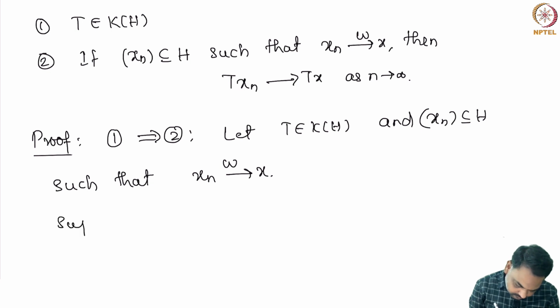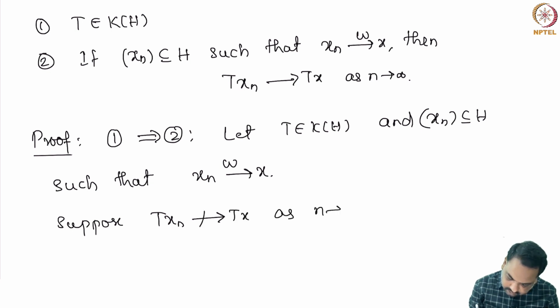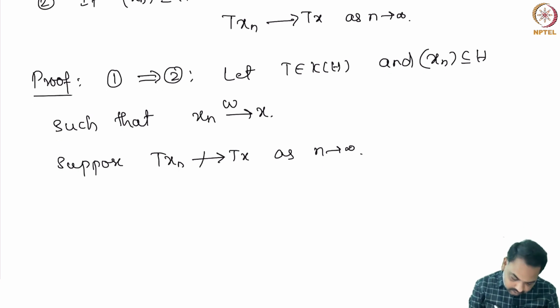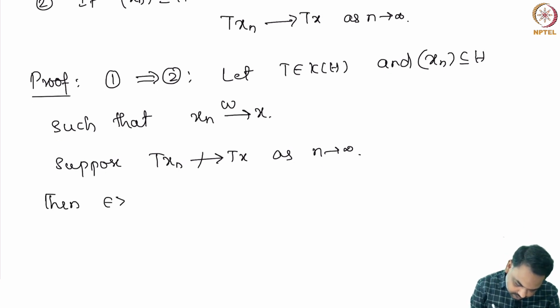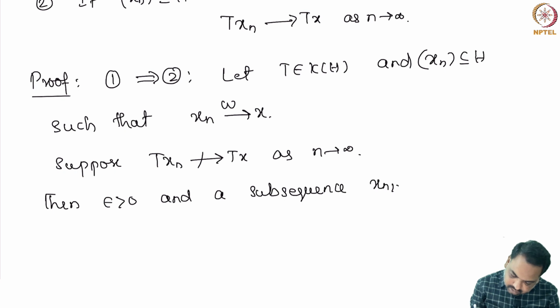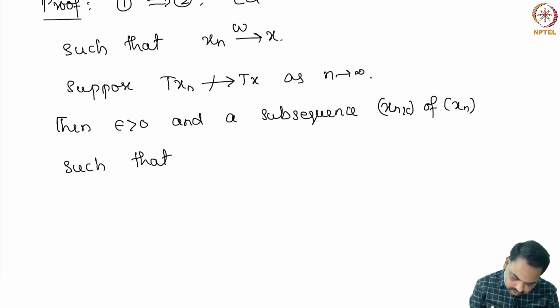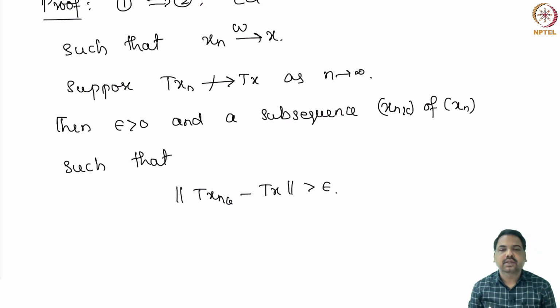Suppose Txn does not converge to Tx as n tends to infinity, then there exists an epsilon and a subsequence xnk of xn such that norm of Txnk minus Tx is bigger than epsilon.